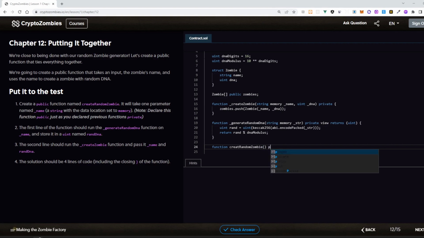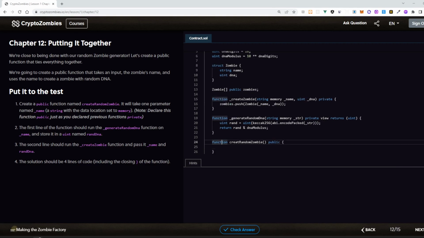The function public, and just copy the name again. Yes, and pass string memory underscore name.